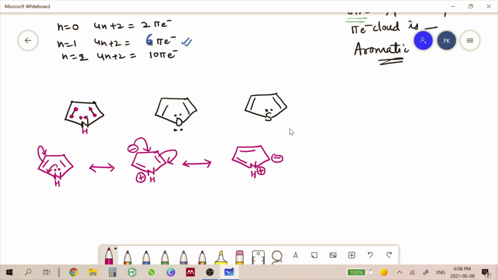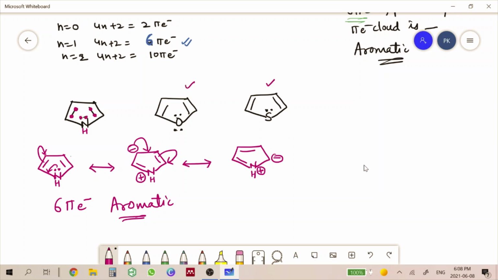So, that is the reason we are counting it over here, that this is also part of the pi electrons. If we talk about pyrrole, we can see that this is cyclic, this is planar, and how many pi electrons does it have? It has 1, 2, 3, 4, 5, and 6. It has 6 pi electrons. Also all the electrons are distributed over all the atoms involved in the ring system. So pyrrole is aromatic in nature. Similarly, we can explain this furan and thiophene.